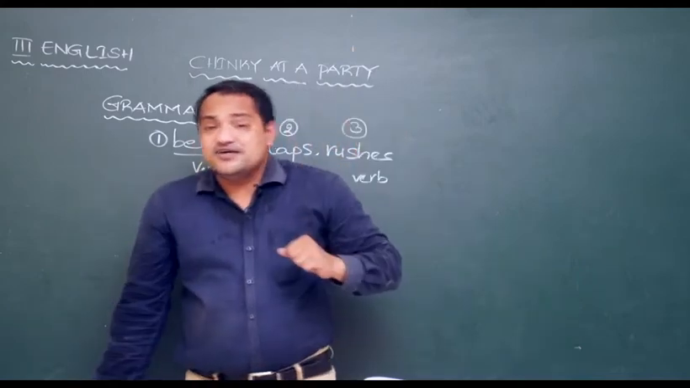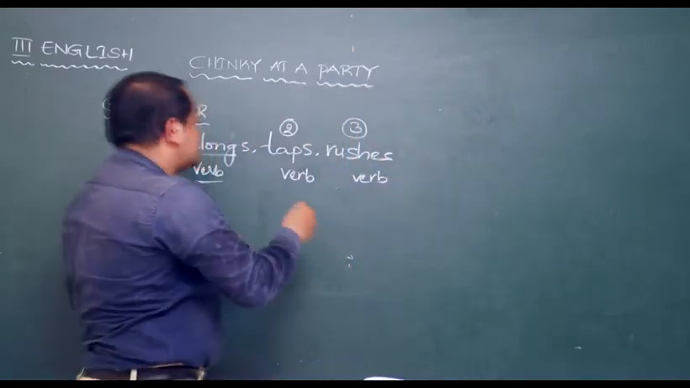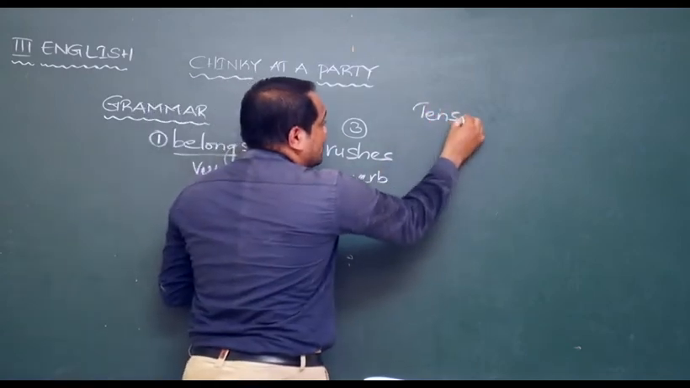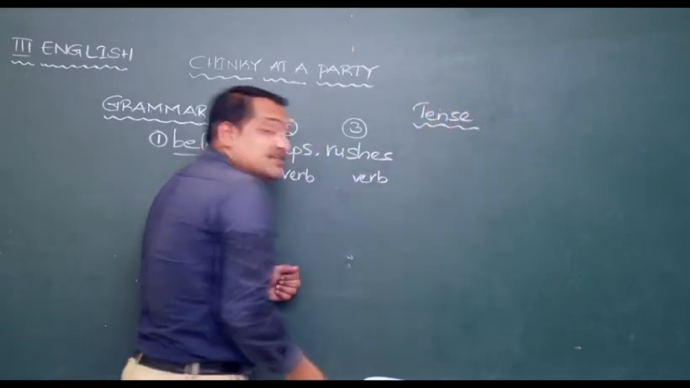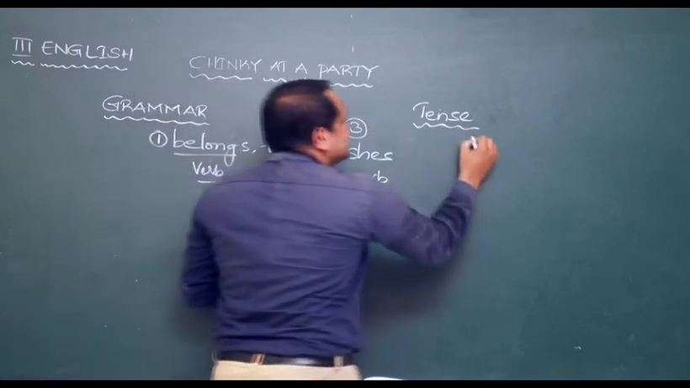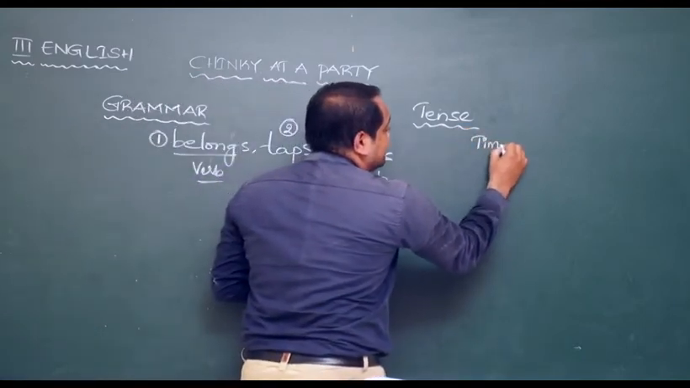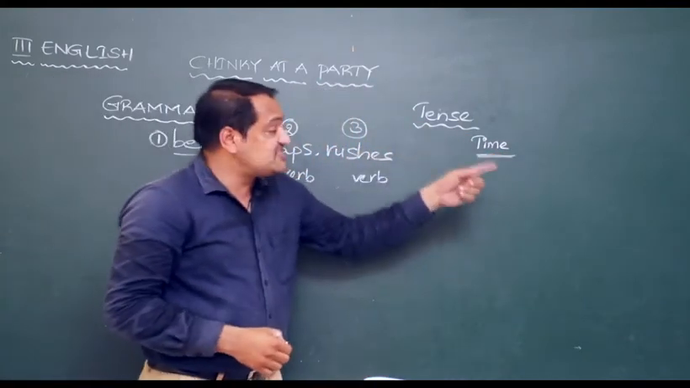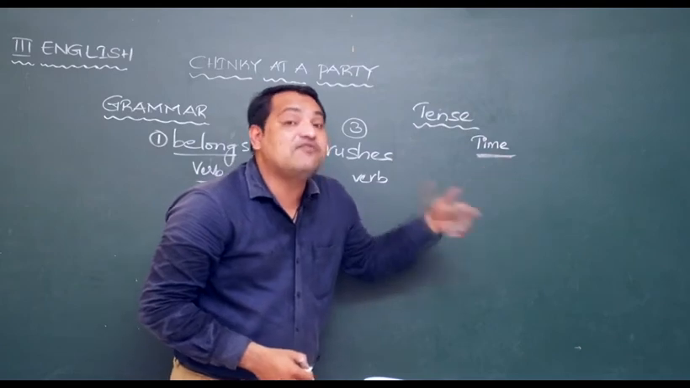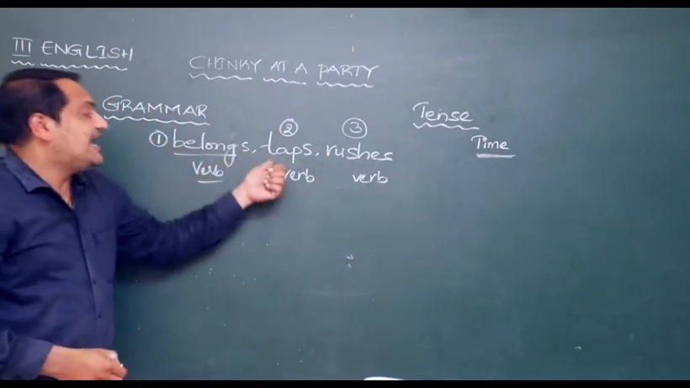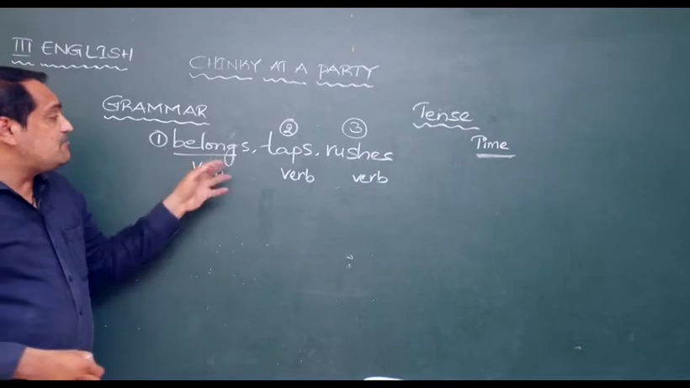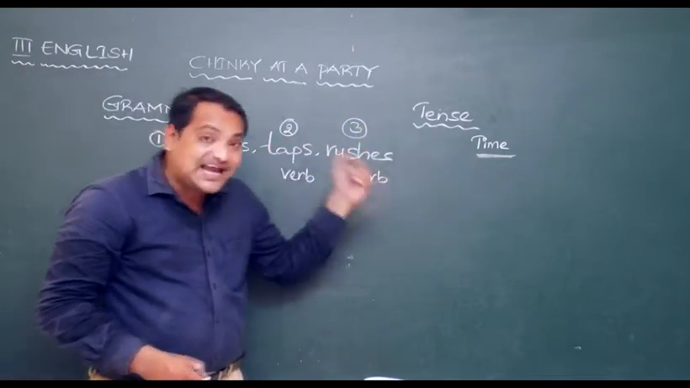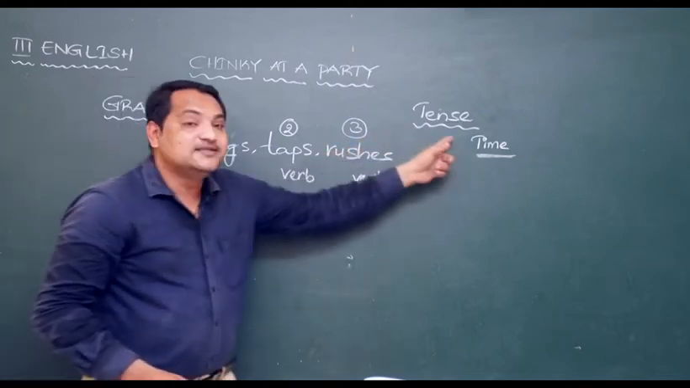Why did I pick only the verb? Because the verb helps us to know the tense. What does the verb help us to know? Tense. What is the meaning of tense? Tense is time. So what is tense? Tense is time. Time of what? Time of an action. Right? Time of an action. A word that tells about the time of an action or a work is called tense.